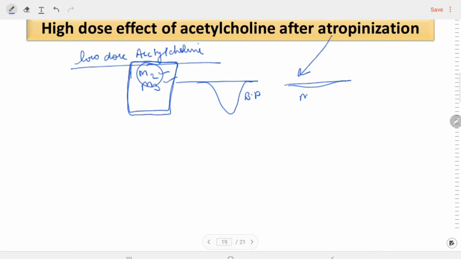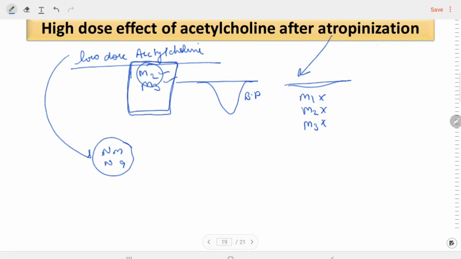Remember here all muscarinic receptors are blocked. Now if they are blocked, and because of the low dose of the acetylcholine, there is minimal action on the NM and NG receptors also.